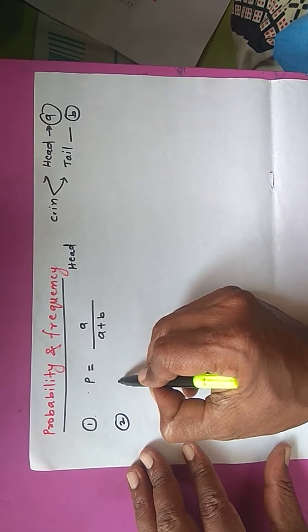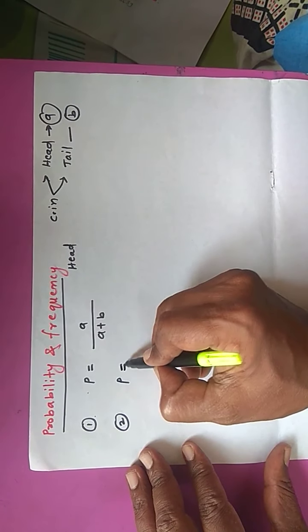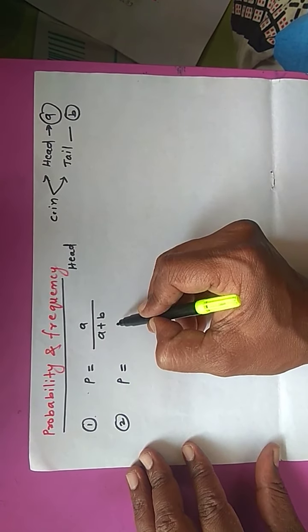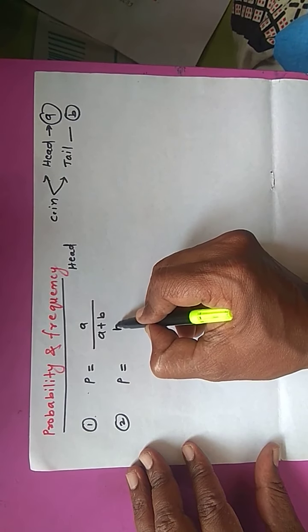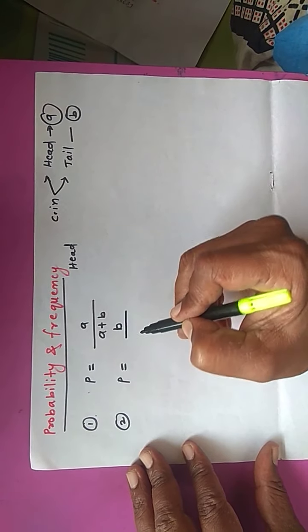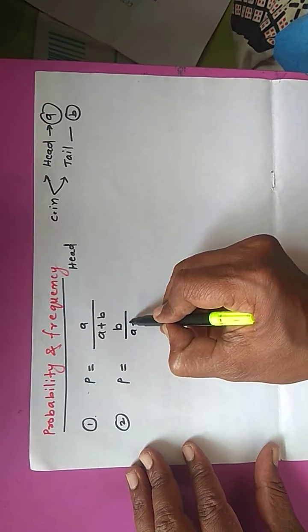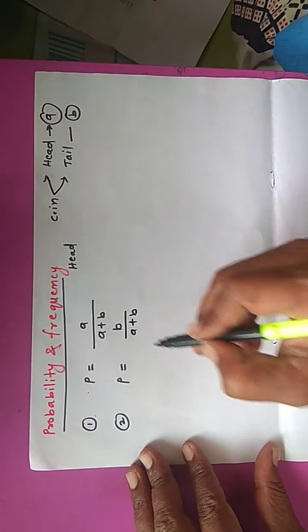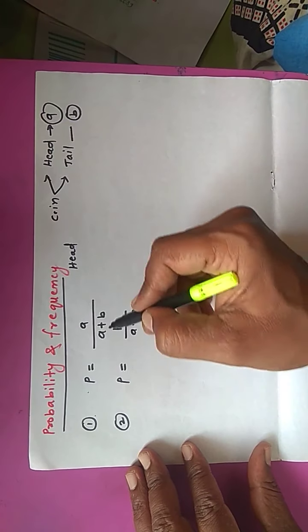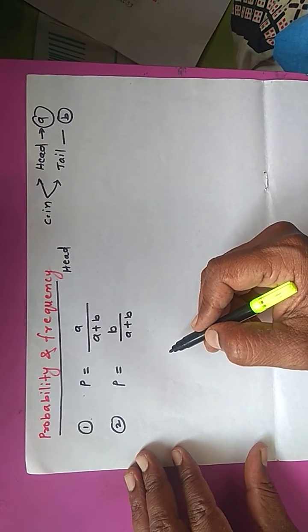Similarly, if we toss a coin and tail occurs, then what will be the numerator? That will be the tail, means B upon A plus B. So in this way, we can calculate the probability.